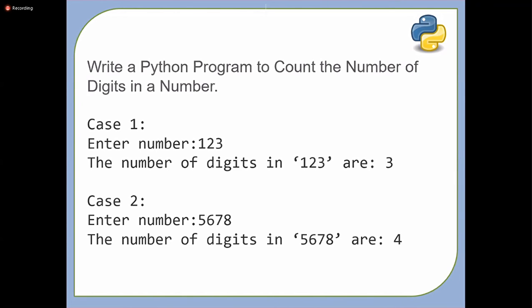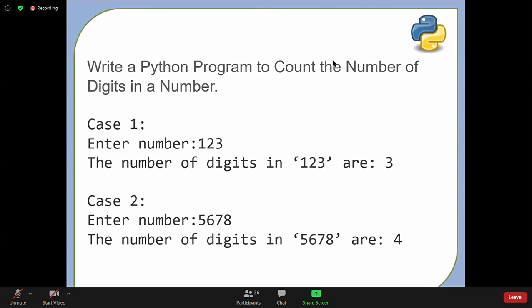If you enter the number as 123, convert it into an integer, and then you have to count the digits. How many digits are there in that integer? You have to count it. If it is 1, you should print 1. If it is 12, you should print 2 digits. If it is 12345, you should print there are 5 digits.